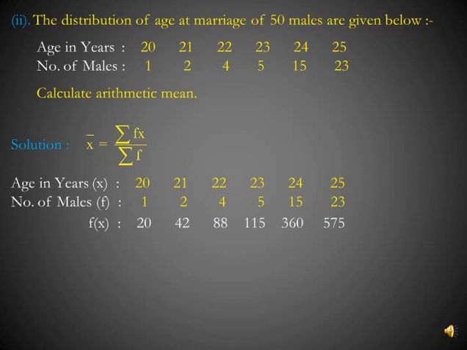For the second item, 21 into 2, fx is 42. For the third item, 22 into 4, so fx comes to 88 and so on. So x bar here will be 1200 upon 50. What is this 1200? This is sigma fx, the sum of all the values of fx. So here average comes to 24. That is, mean age is 24.